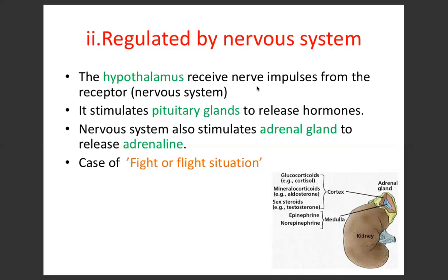So nampak hypothalamus nervous system. Pituitary gland adalah endocrine system. So dia boleh mengarahkan endocrine gland untuk release hormon. Pada masa yang sama juga nervous system stimulate adrenal gland untuk release hormon adrenaline. So nanti slide selepas teacher akan tunjuk tentang apa fungsi adrenaline. Macam mana dapat markah banyak bila awak menerangkan tentang fungsi adrenaline. So kes ini kita panggil sebagai fight or flight situation.